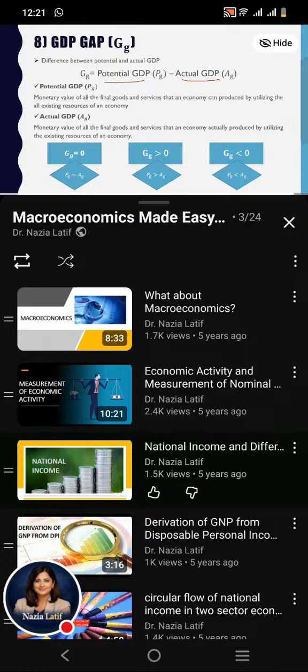GDP gap is positive when potential GDP is greater than actual GDP. And GDP gap becomes negative when potential GDP falls short of actual GDP.